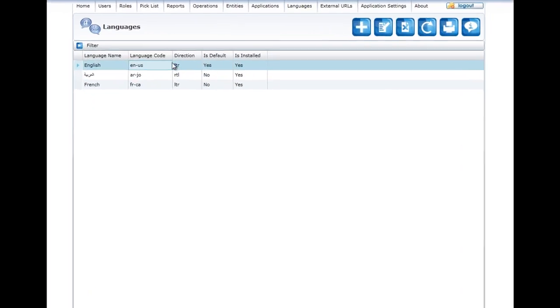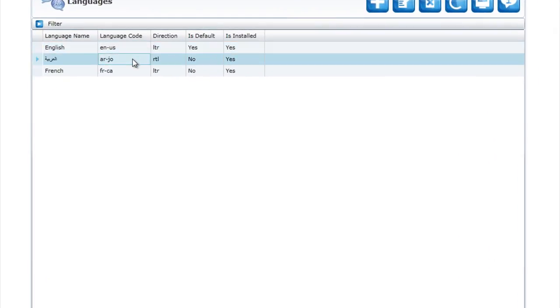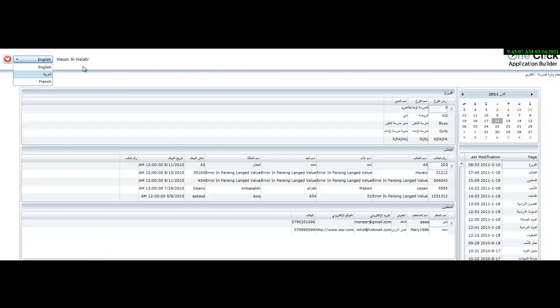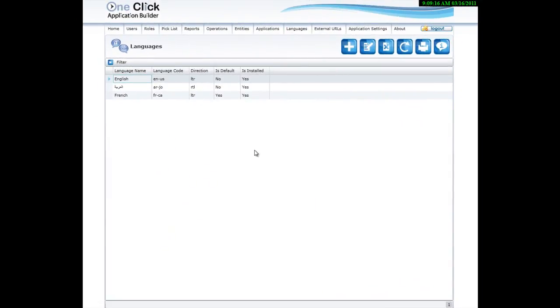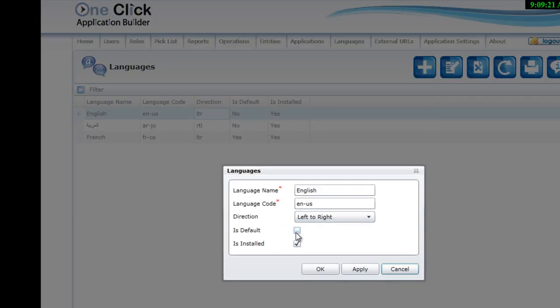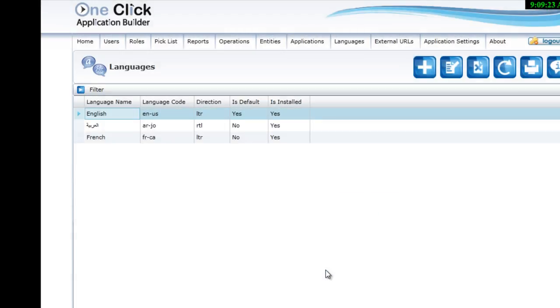Applications created by OneClick support both left-to-right and right-to-left languages. Pages layouts and controls will be designed according to the language direction. Generated applications can be multilingual, with the ability to switch between languages at any time. In OneClick Control Panel, you can select the default language of your application.